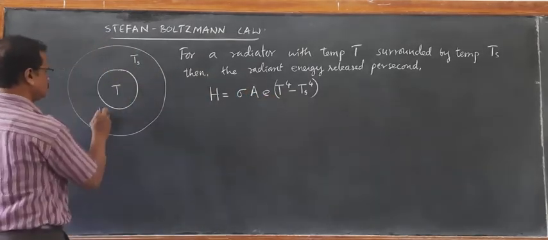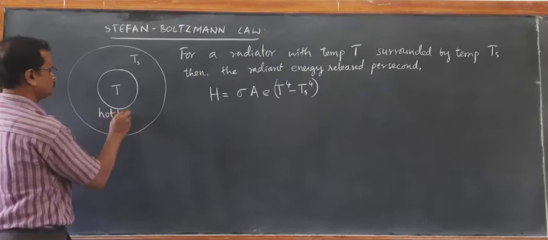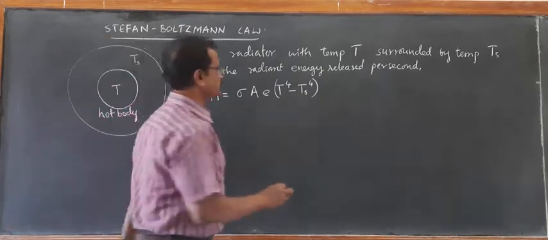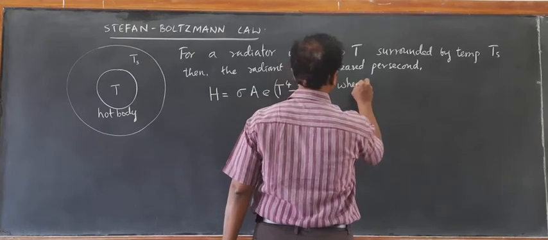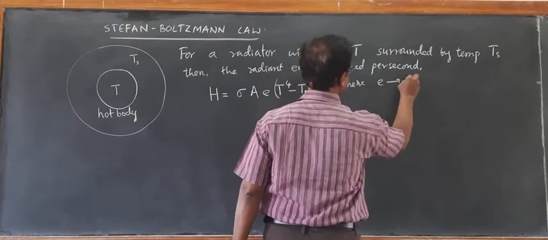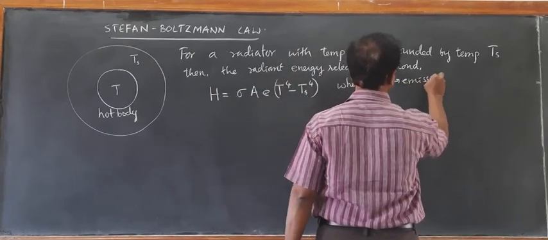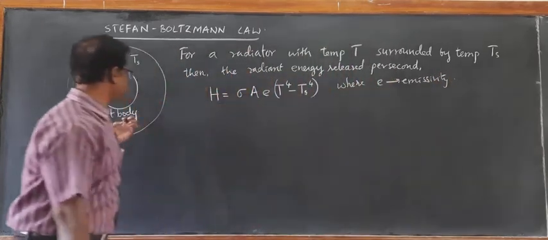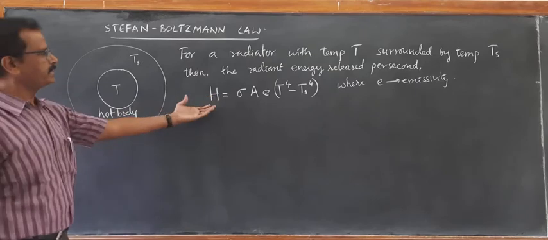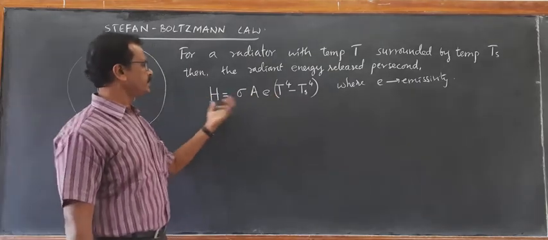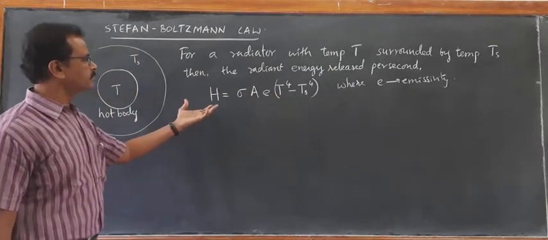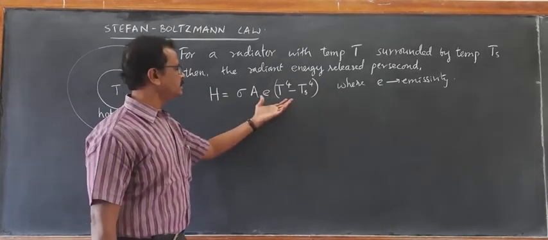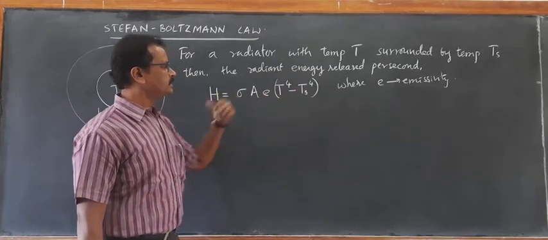This is the hot body, which has emissivity E, where E is the emissivity of the hot body. It's absorbing the radiation as well as emitting. Therefore, combining the facts, we get this new form of the equation: sigma A E into T raised to 4 minus Ts raised to 4.